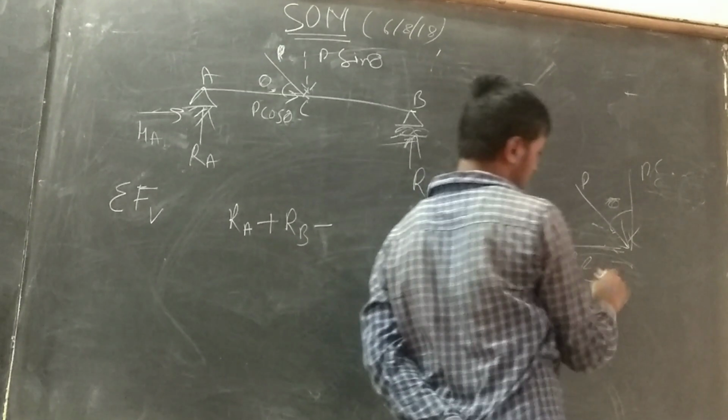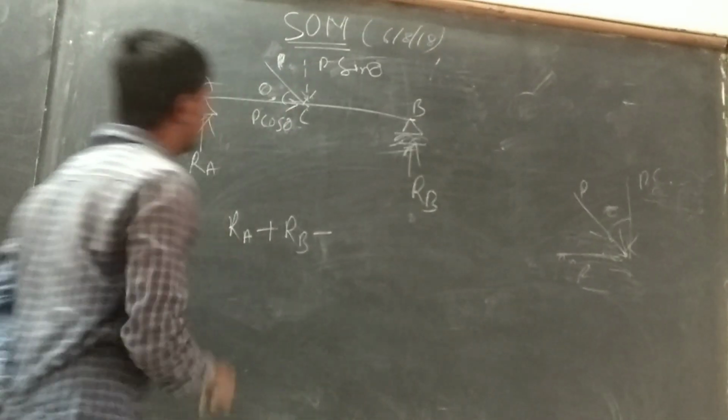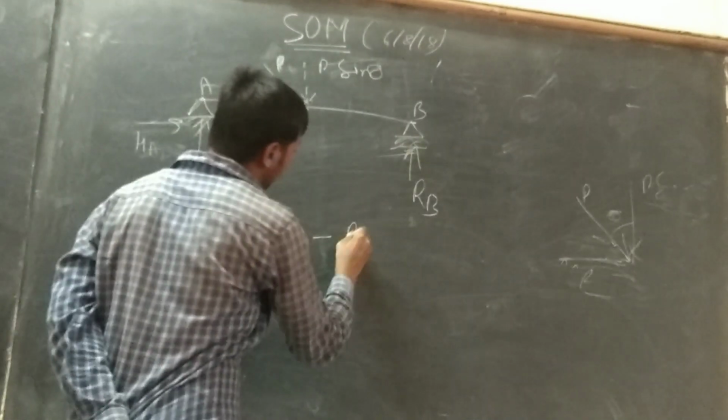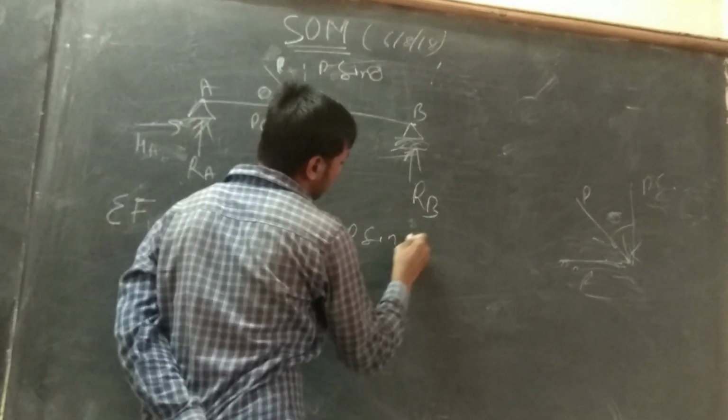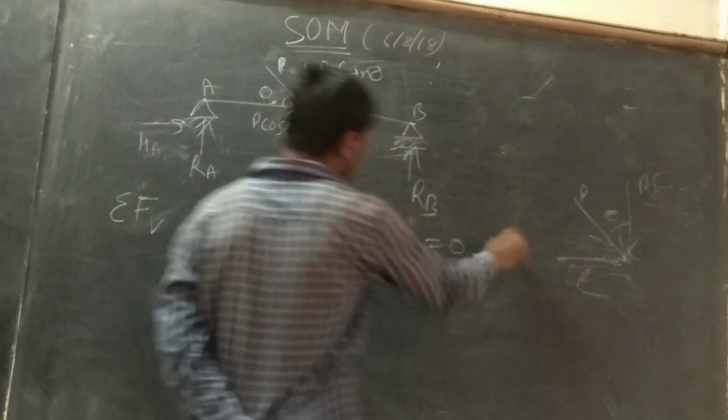If the angle is measured from the other plane, then it becomes P sin theta. That's one implication, but second.